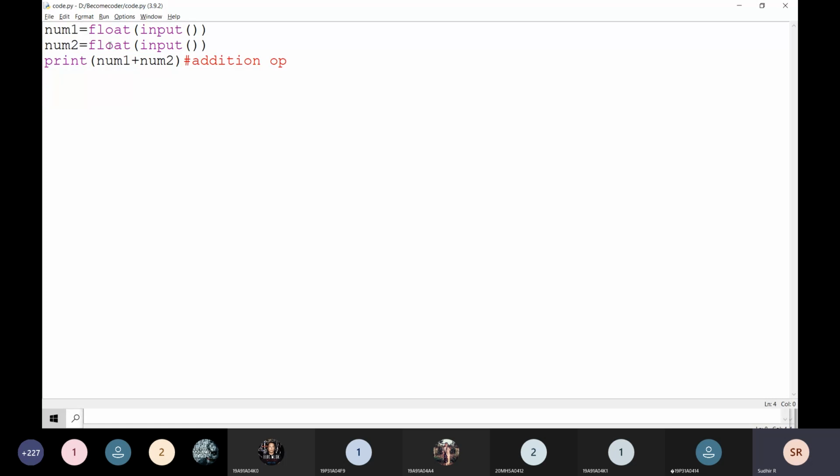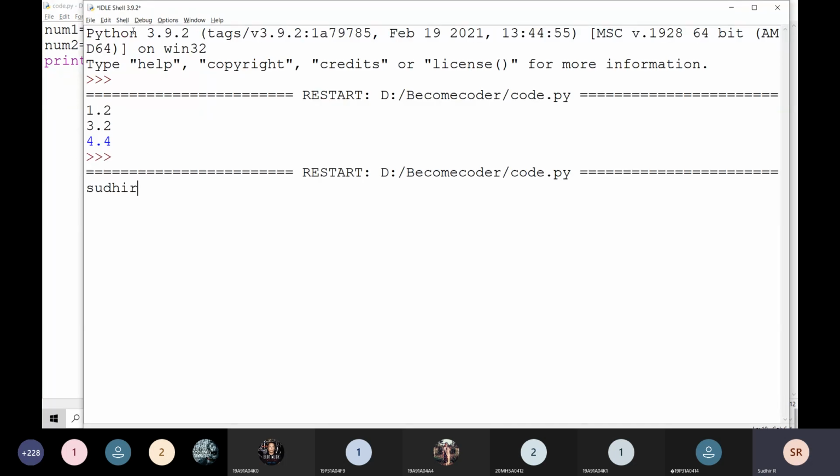And here now I'm going to read a string and display these two values without concatenation. Instead of a float, I have to write a string of. There is no need to write a string of. By default, when you use the input method, it is automatically treated as a string every time. That's why I convert to int of, and float of. There is no need to convert here. For example, I write Sudhir and Reddy, and it prints the values like this.